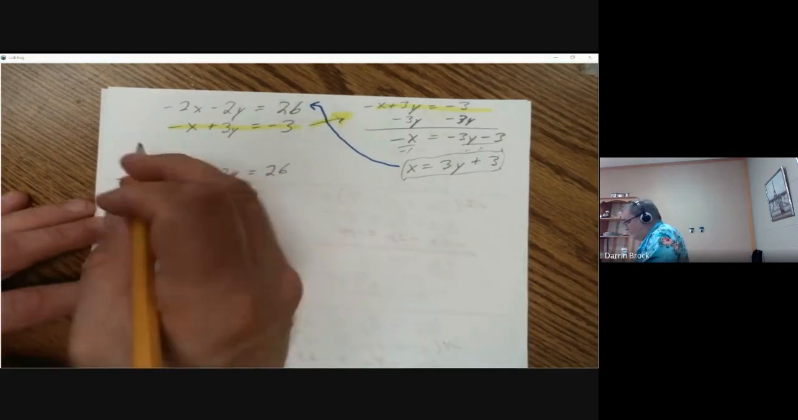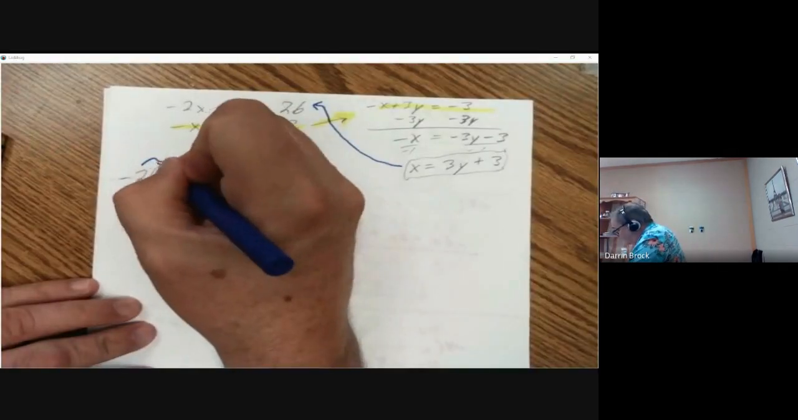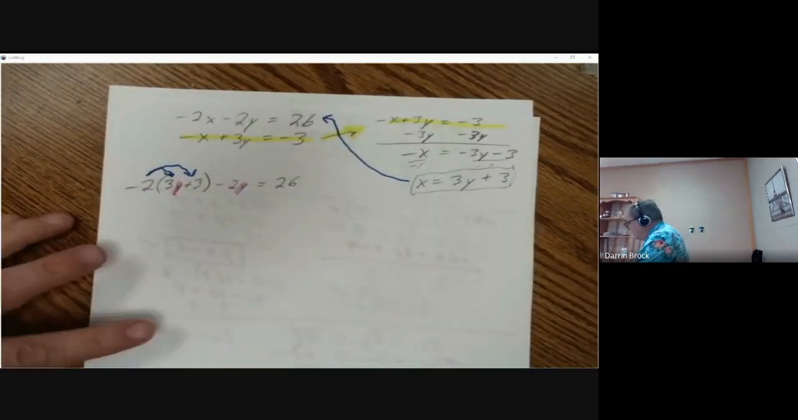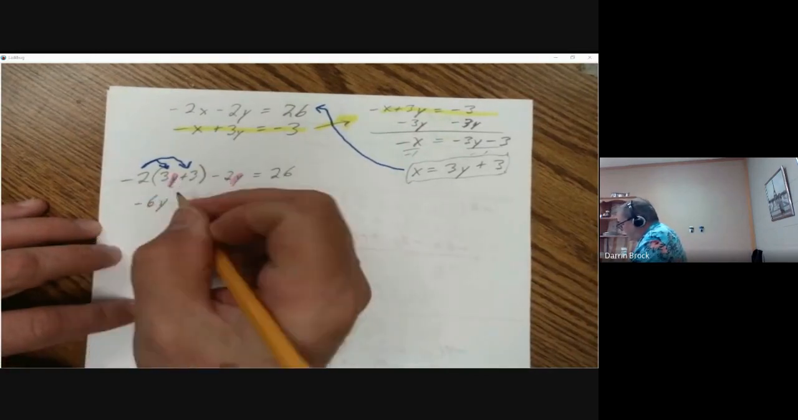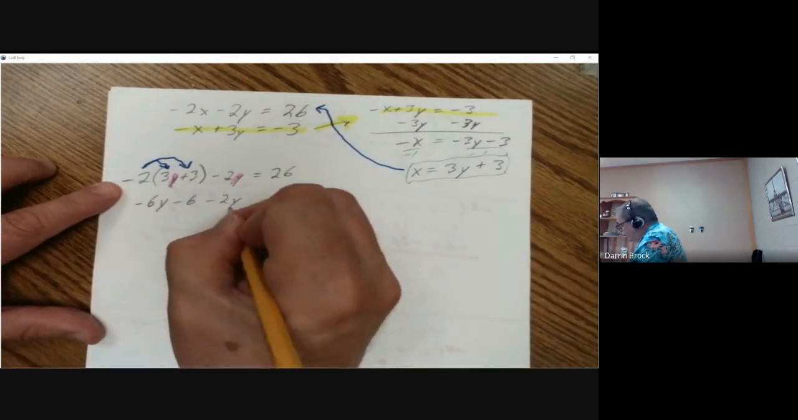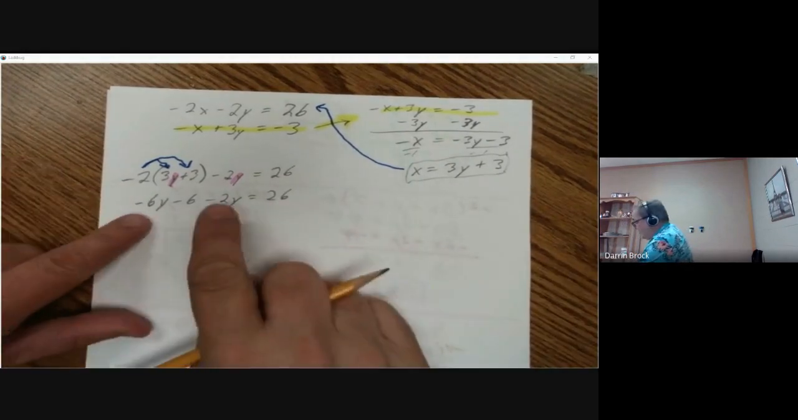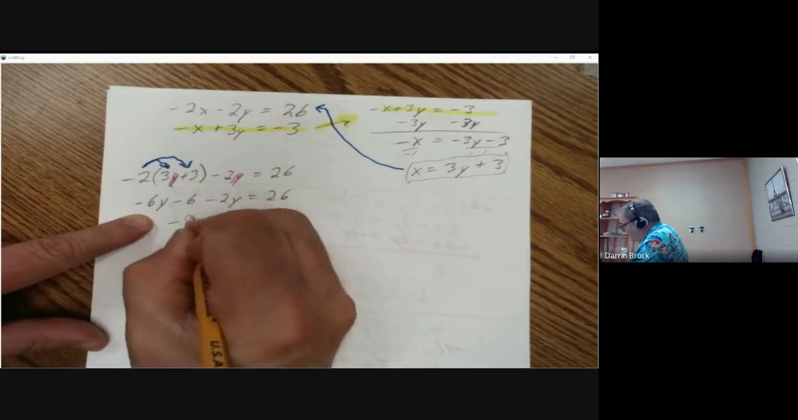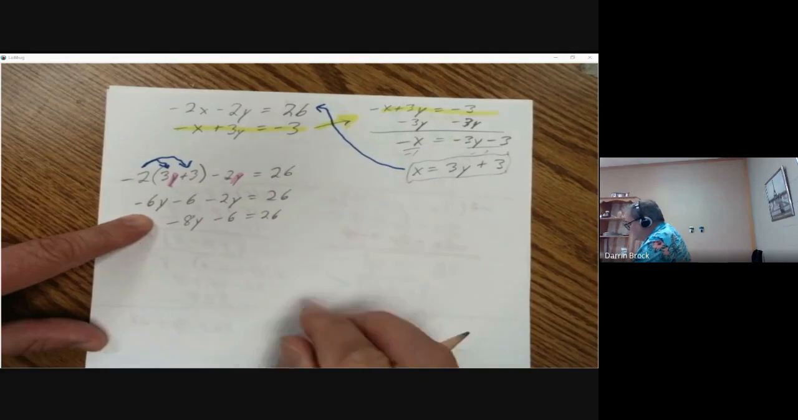So let's distribute, right? When we have parentheses, we've got to multiply this by everything inside the parentheses. Negative 2 times 3y is negative 6y. Negative 2 times 3 is negative 6. Minus 2y equals 26. Okay. We have negative 6y minus another 2y. We have negative 8y minus 6 equals 26.